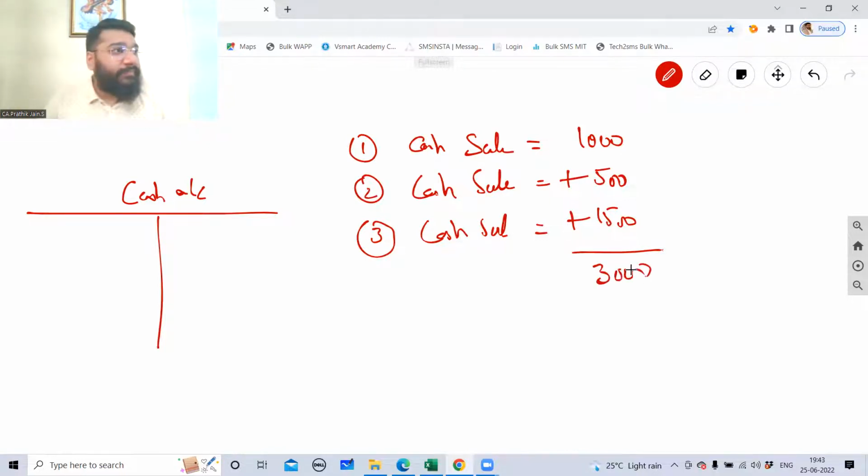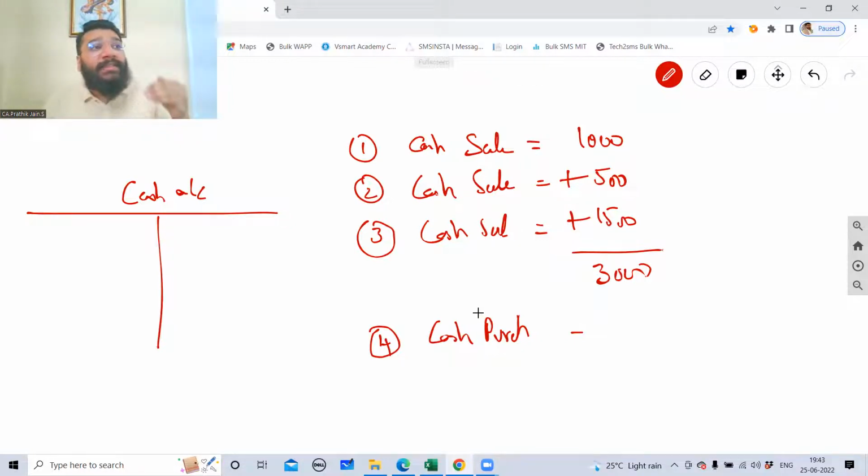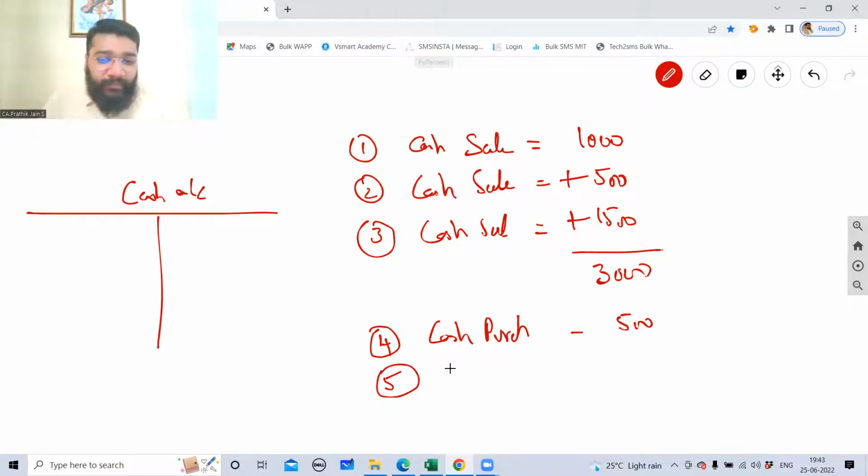This will give me the total money I have in my hand, which is 3,000 rupees. Now from this 3,000, let's suppose on the fourth day you have spent 500 rupees for doing a cash purchase. Plus or minus here? Minus, because the effect of a cash purchase is that it reduces my cash. To reduce something as per mathematics, we have to subtract. So minus 500. Let's suppose I purchased stationery for another 500 rupees. So my cash will go down, and I have to minus 500. So what is the balance? 2,000.